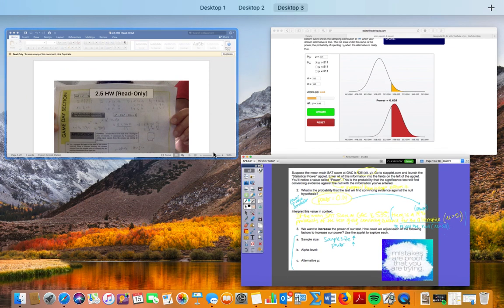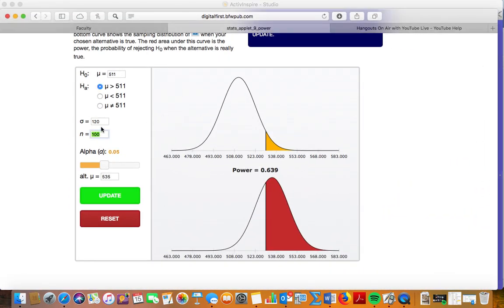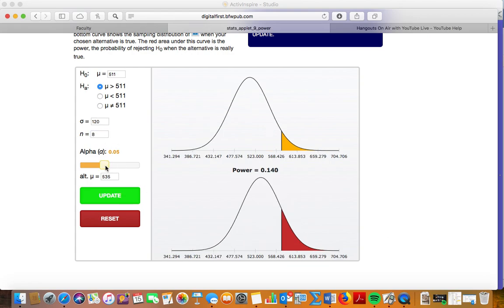All right, let's look at our alpha level. We'll put this back to 8 so we can update that. If our alpha level increases, look what happens to the power. The power decreases. Oh, I'm sorry, hold up. That's increasing, my fault. I don't know why they have it backwards like that.